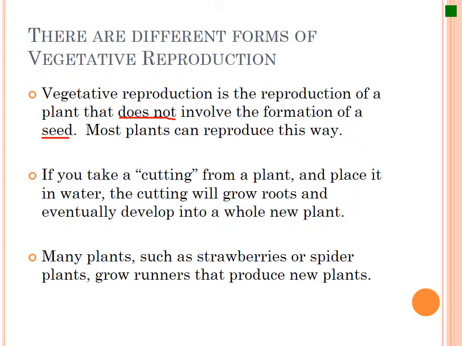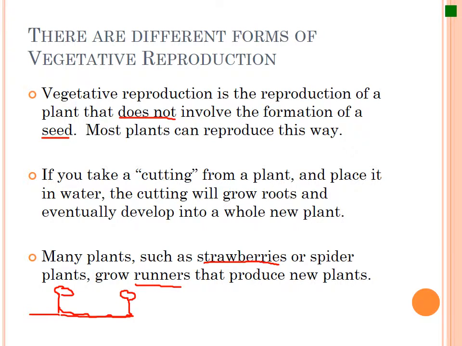Okay, the other example I didn't talk about was strawberries. Strawberries reproduce by growing runners, and think about running on top of the land. Let's say you have a plant here. This is a plant, I'm not very good at drawing, and this is the ground. What happens with strawberries is that they send these extensions out, called runners. Then eventually, far away from the original plant, the runners will develop into a genetically identical copy of the original parent plant.